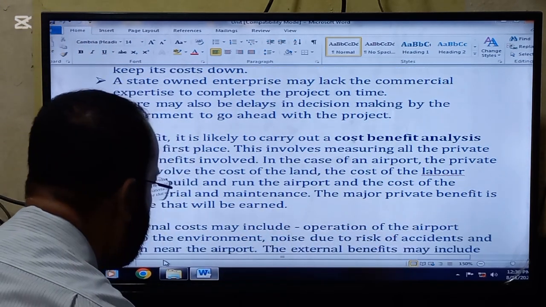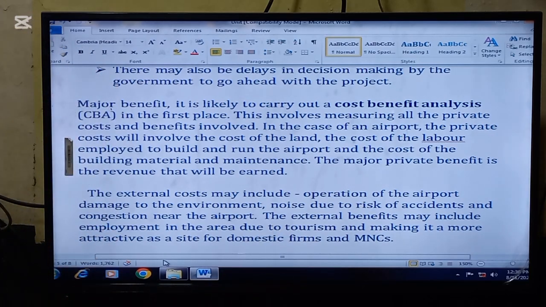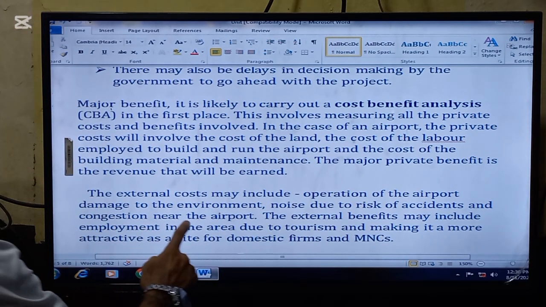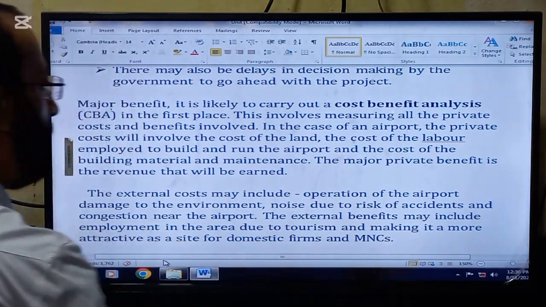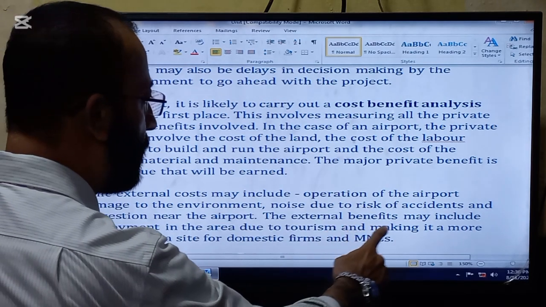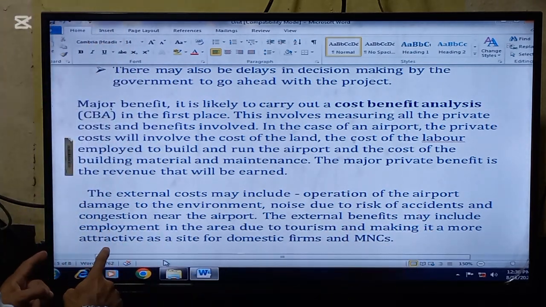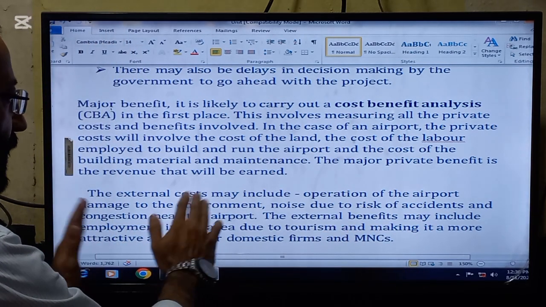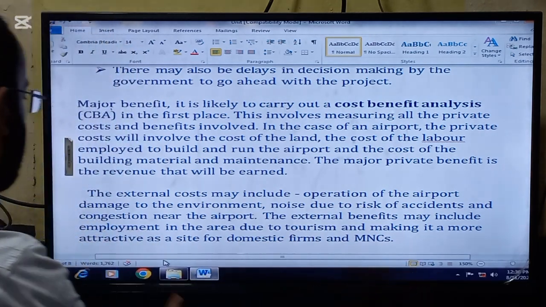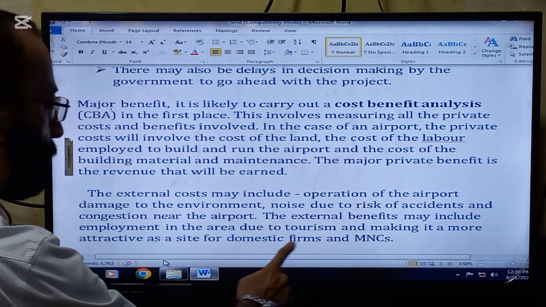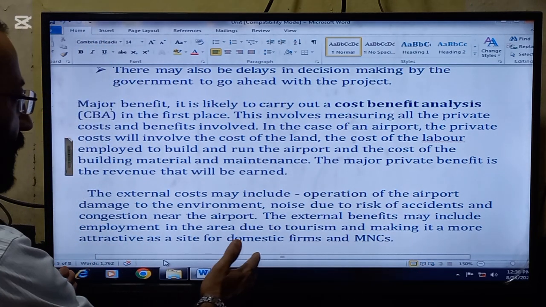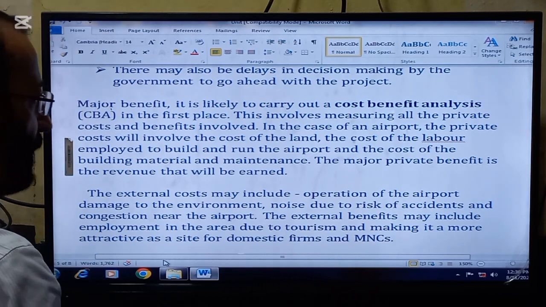Now we are going to check what will be the external costs and benefits of building the airport. The external cost may include operation of the airport, damage to the environment, noise, risk of accidents, and congestion near the airport. So these are the external costs. The external benefits may include employment in the area due to tourism and making it a more attractive site for domestic firms and multinational companies.